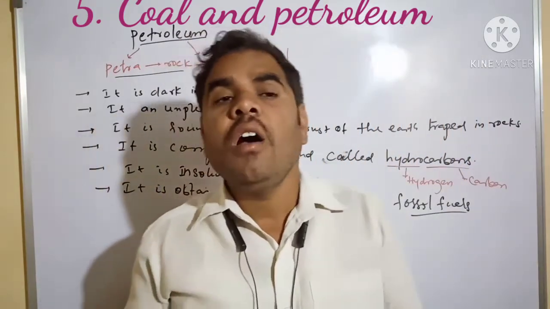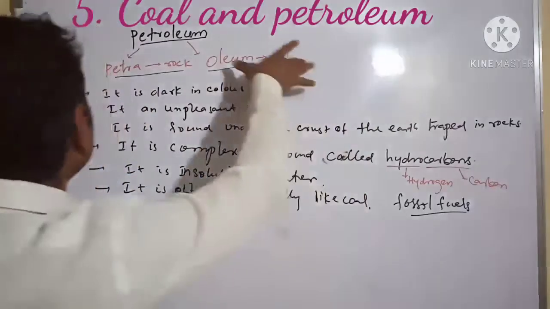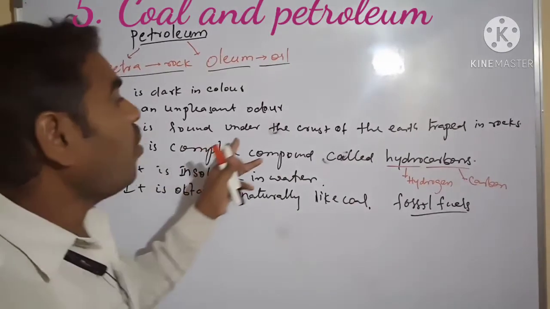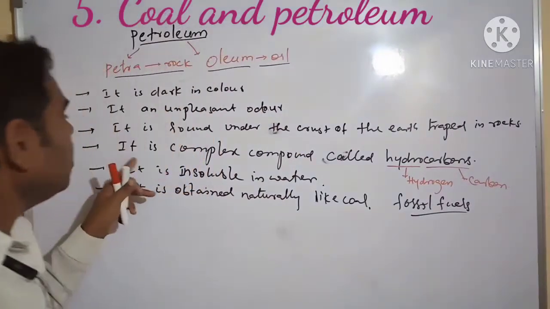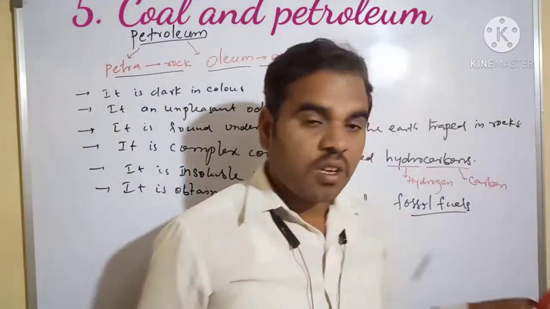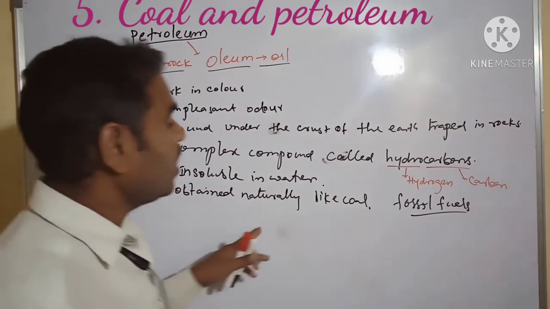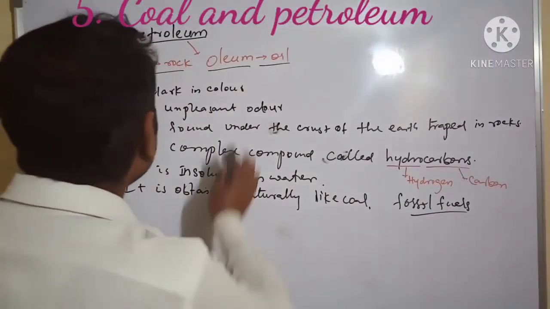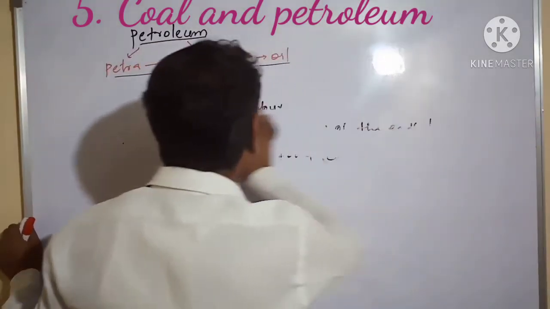Next, we have to see how petroleum was formed. Let's recap: petroleum is dark in color, has an unpleasant odor, is found under the crust of the earth trapped in rocks, is a complex compound called hydrocarbons, is insoluble in water, and is obtained naturally like coal, a fossil fuel. Next, we see how to obtain petroleum products.